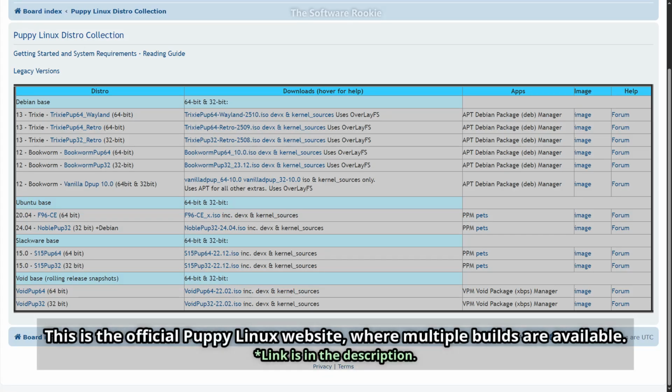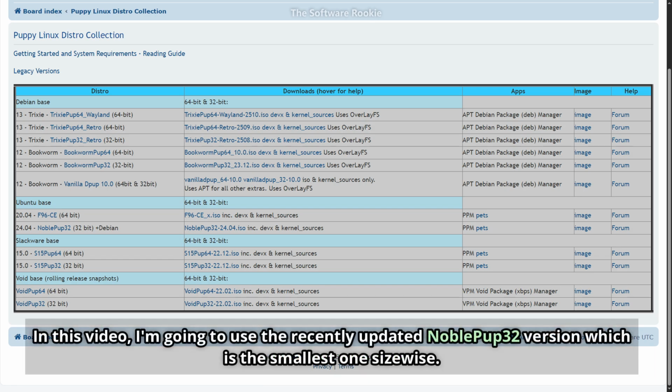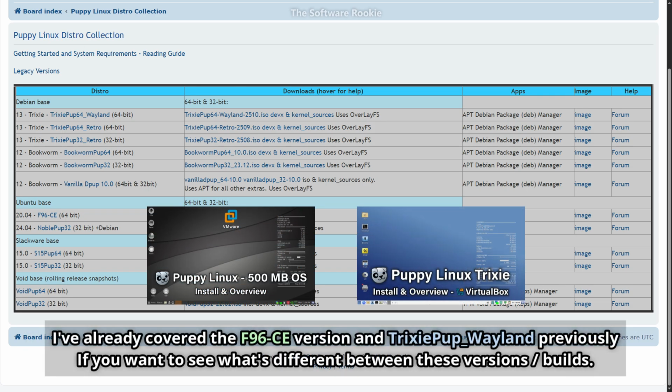This is the official Puppy Linux website, where multiple builds are available. In this video, I'm going to use the recently updated NoblePup32 version, which is the smallest one size-wise. I've already covered the F96CE version and Wayland previously, if you want to see what's different between these versions/builds.